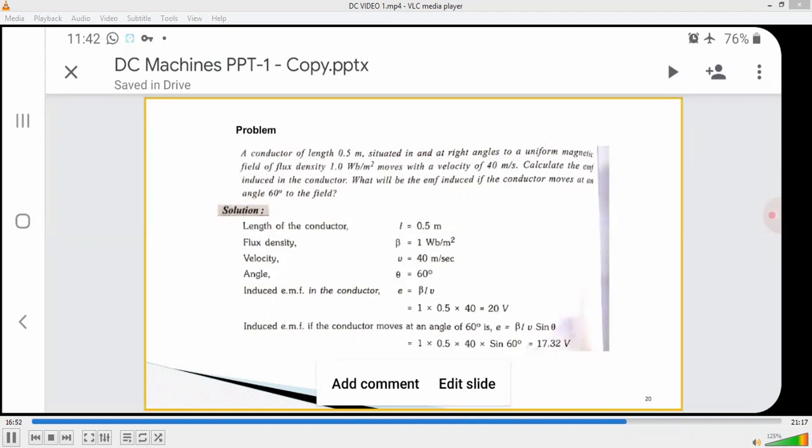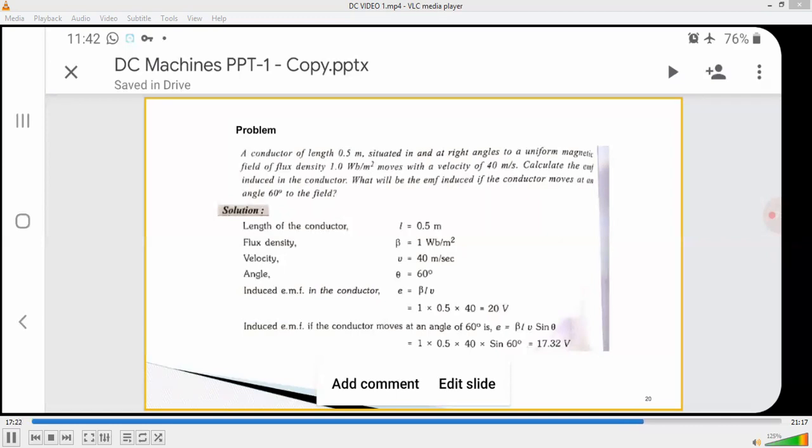First we calculate E is equal to BLV. B, the flux density, is 1, into L, which is 0.5 meter, into velocity 40. 1 into 0.5 into 40 is equal to 20. The EMF is measured in volts, so that is equal to 20 volts.